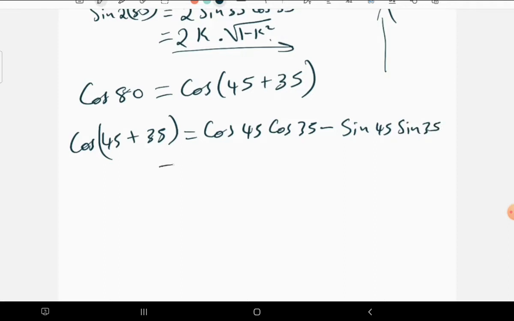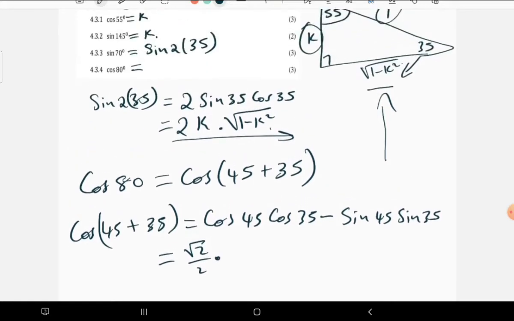So this is what we have now. Then moving forward, we're going to substitute by what we know. Cos 45 is a special angle that we can just write as root 2 over 2, or 1 over root 2, which is also root 2 over 2, times cos 35.